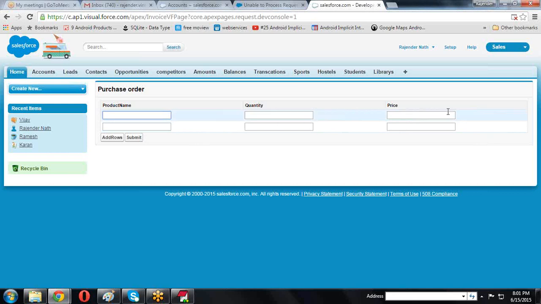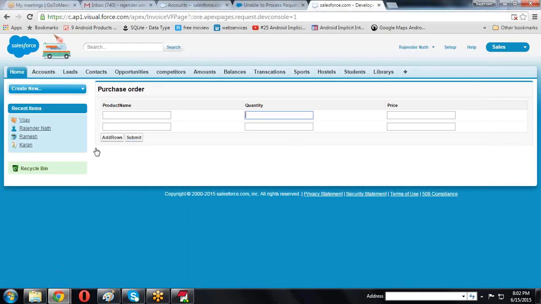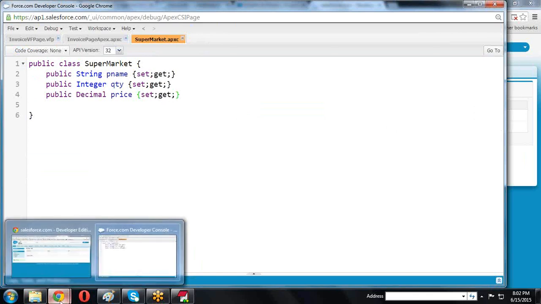Quantity, name, price. Whatever values we provide here, we save them using setter methods, and whenever it is required, when we click the submit button, we retrieve those values from the getter methods. So we store the values in pname, quantity and price, which are the setter methods. If I click the submit button, the getter methods execute, and through them we retrieve those values here. Clear?